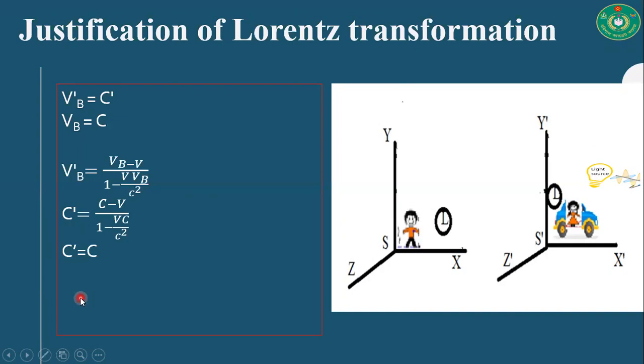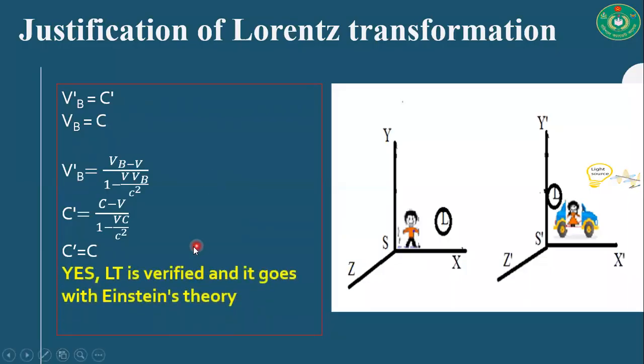Yes, we are getting a very justified transformation, that is the Lorentz transformation, and according to this Lorentz transformation, the velocity of light measured from different inertial reference frames is the same, so it is right. Okay, Lorentz transformation is verified and it goes with Einstein's theory. Lorentz transformation is the same as Galilean transformation for very low velocity, but for very high velocity, Lorentz transformation and Galilean transformation are not the same.